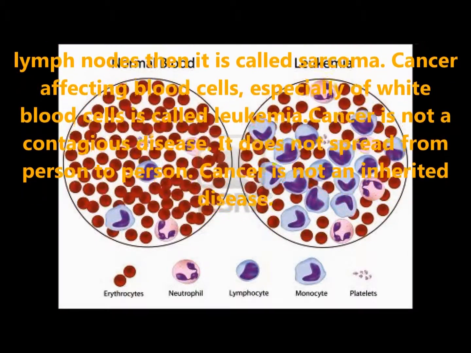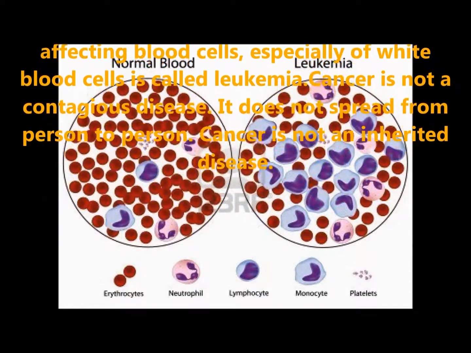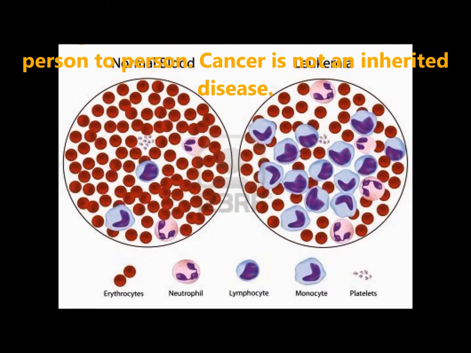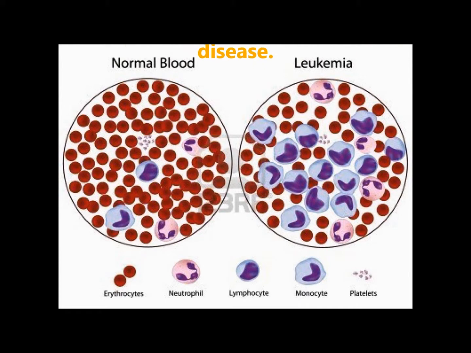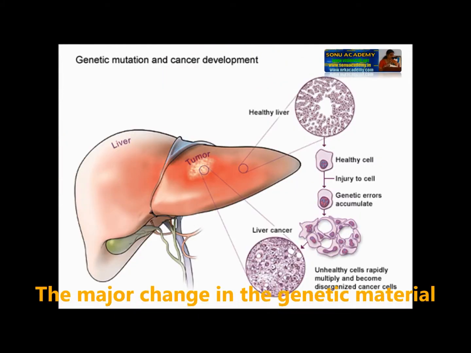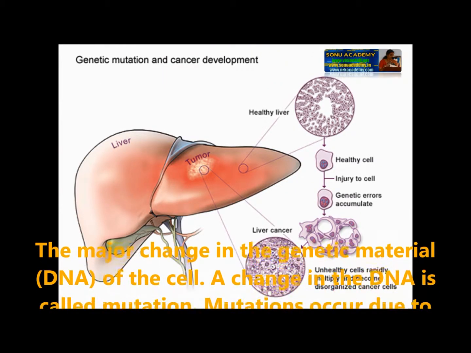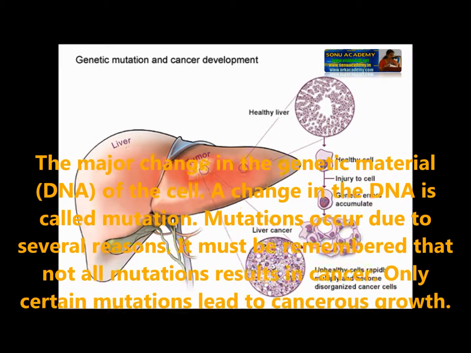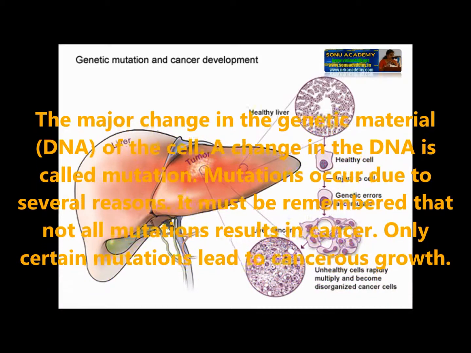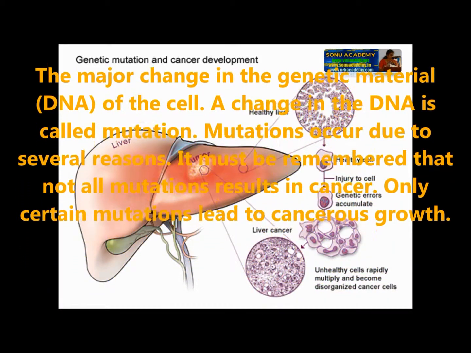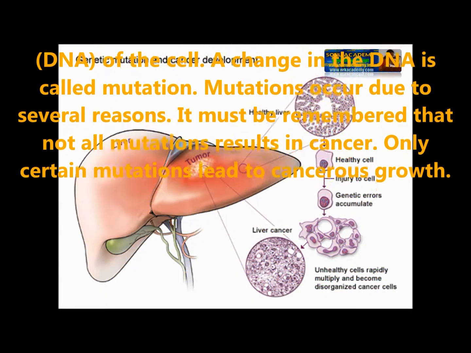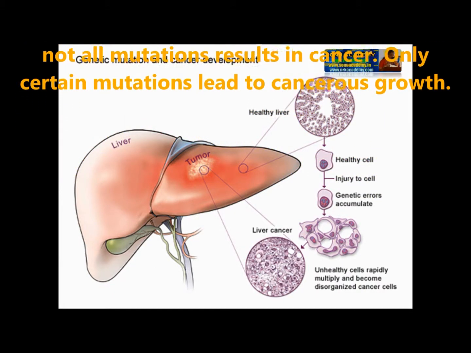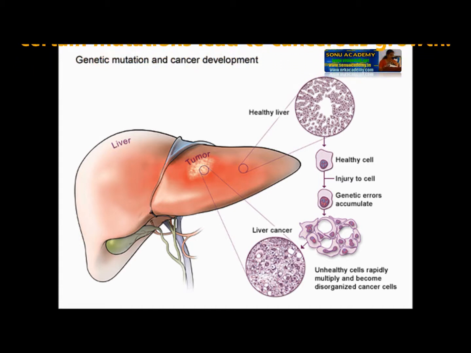Cancer is not a contagious disease. It does not spread from one person to another. Cancer is not an inherited disease. It is not passed from parent to children. The major cause of cancer is a change in the genetic material, that is the DNA of the cell. A change in the DNA is called mutation. Mutations occur due to several reasons. It must be remembered that not all mutations result in cancer. Only certain mutations lead to cancer growth.